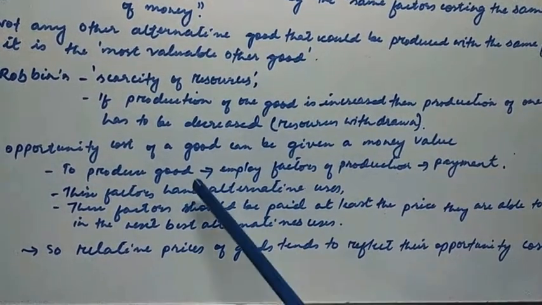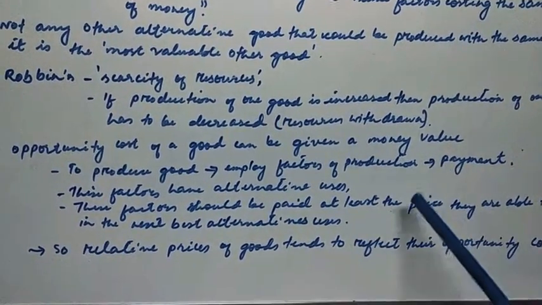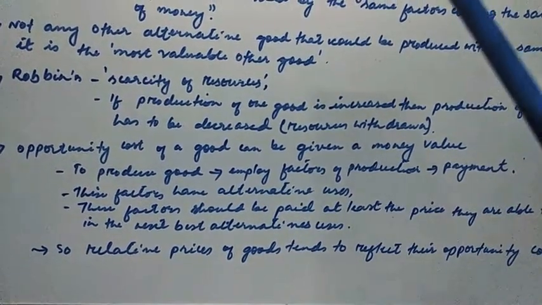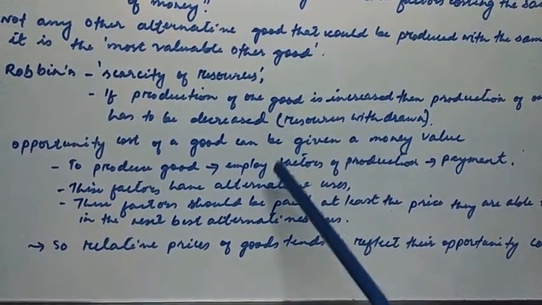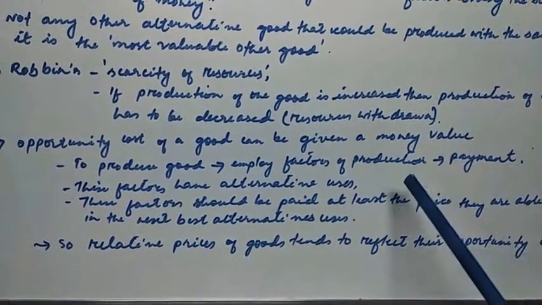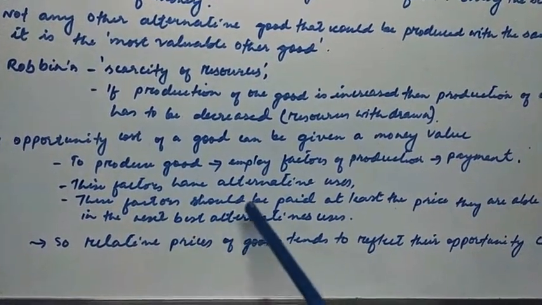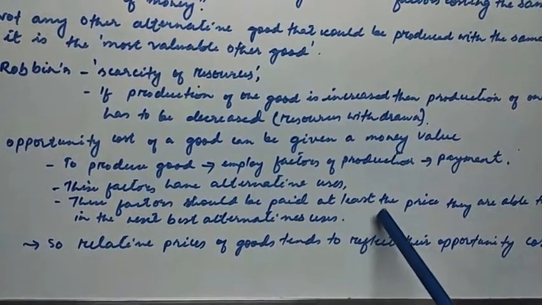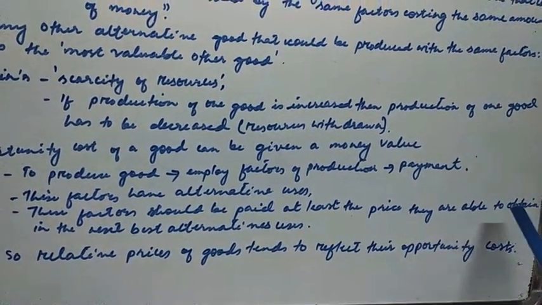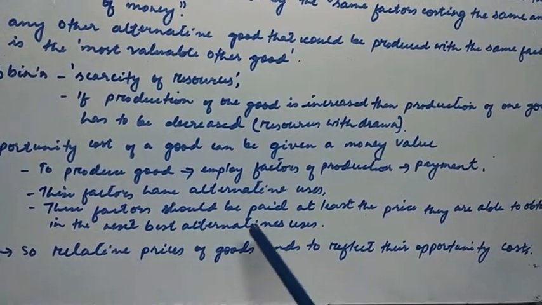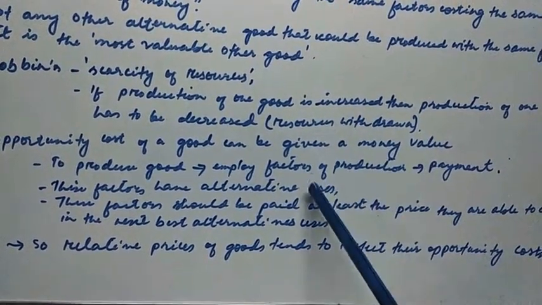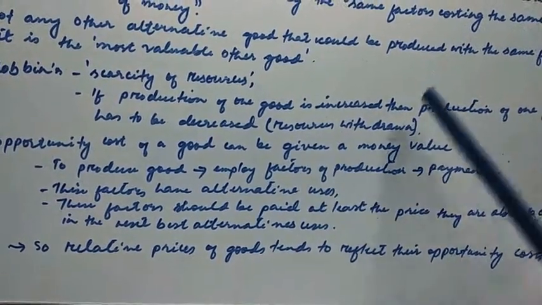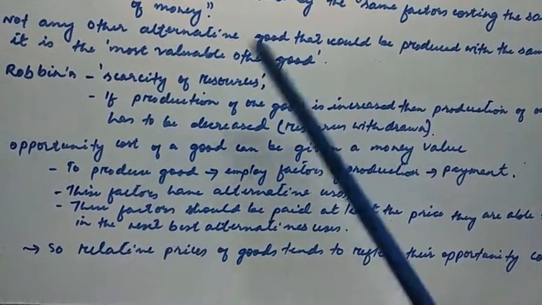These factors have alternative uses. As I have said, the factors or the resources or the inputs have alternative uses. So these factors should be paid at least the price they are able to obtain in the next best alternative uses. So we can give a monetary value to opportunity cost.